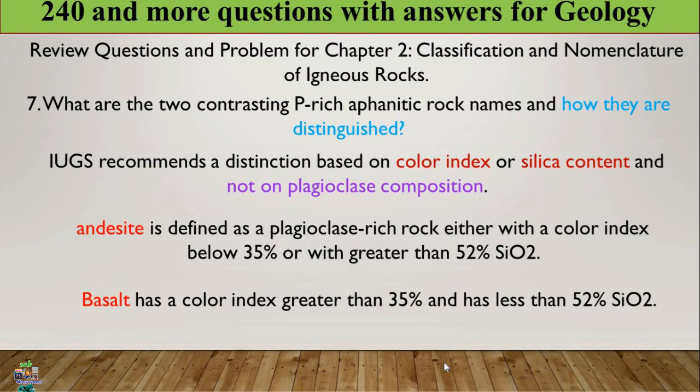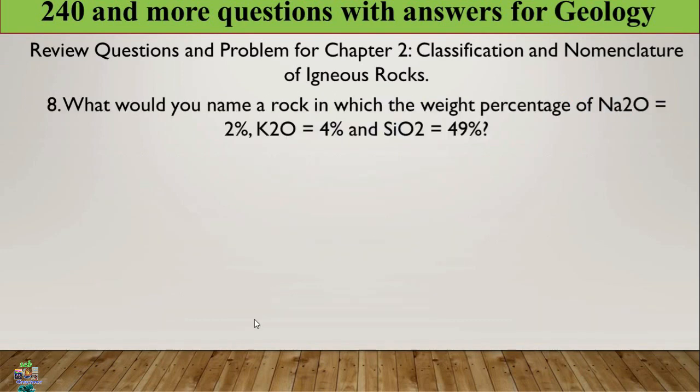The silica content of andesite is between 52 and 66%, whereas the silica content of basalt is below 52%. These are the two plagioclase-rich aphanitic rocks. Don't forget this one.